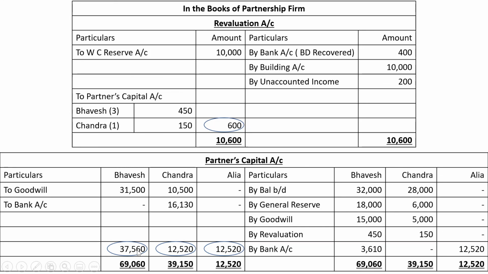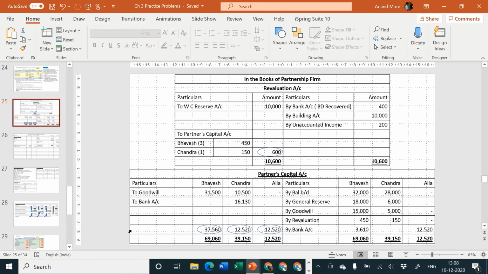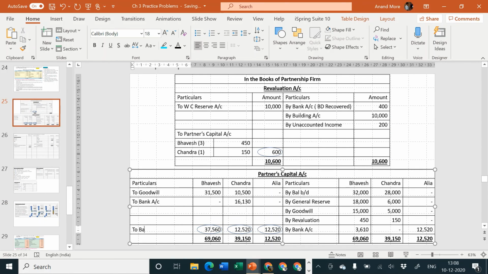What is the new PSR? 3:1:1, or you can say 12:4:4. Okay, so this is correct. We have done the working properly. There is no mistake. To balance carried forward. Very good. You can also write here working note number 4, so it will be easy for you to understand that this amount was already available in working note number 4.